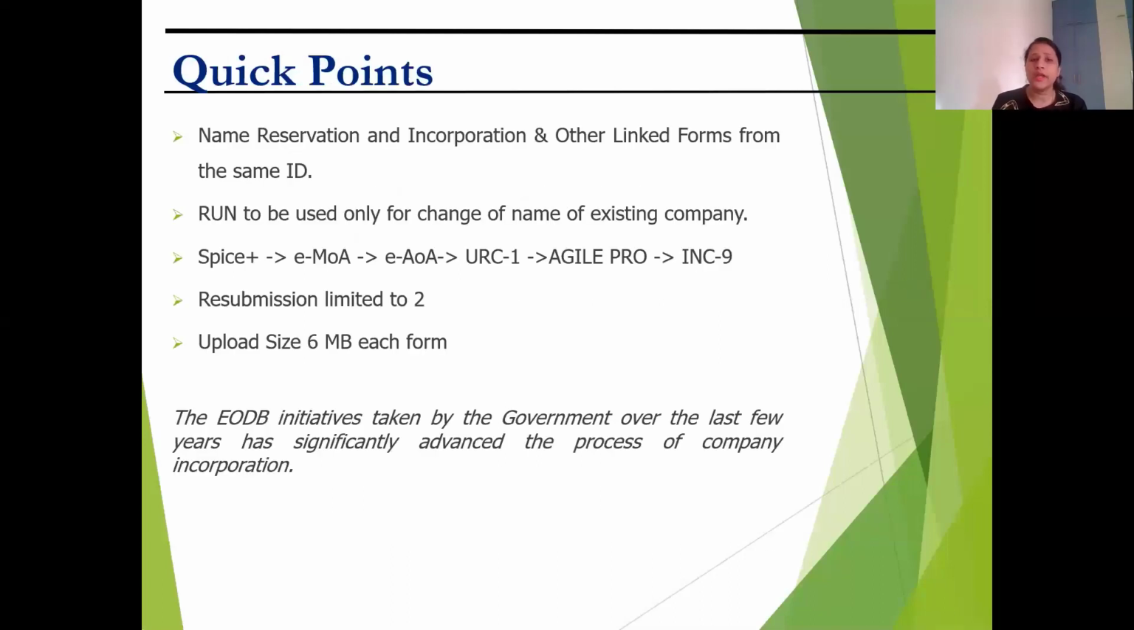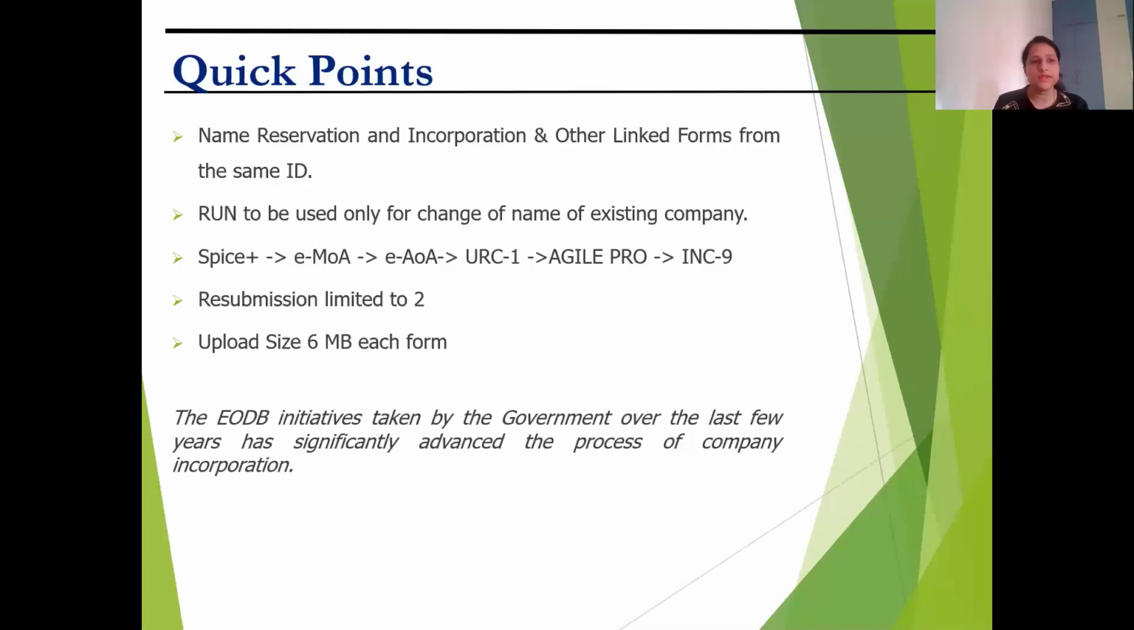Now, quick pointers which should always be there in your mind. So the name reservation and the incorporation would happen only from the one single user ID. Now, what does that mean? That means if I had used a user ID ABC for reservation of the name and that name was approved by the MCA, I need to apply for the incorporation from the same user ID. I cannot apply from a user ID XYZ.